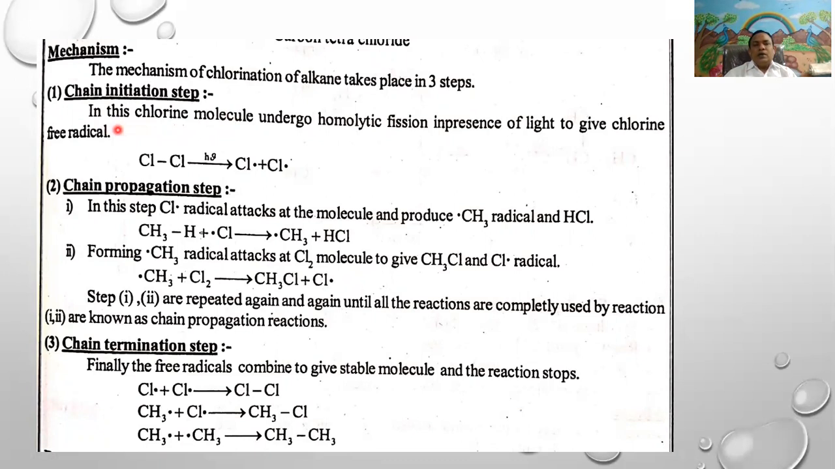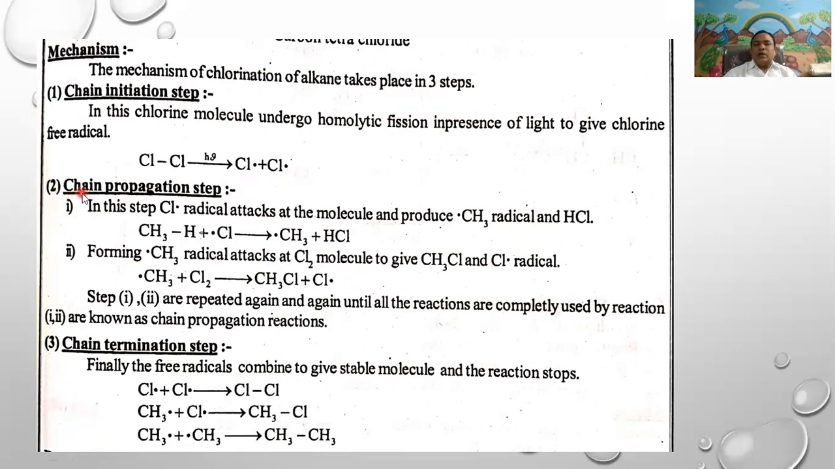In this step, chlorine absorbs one quantum of energy from the sunlight. It undergoes homolytic cleavage to give the more reactive chlorine radical. It is called the chain initiation step. Chlorine is a covalent molecule and is inert in nature. By absorbing one quantum of energy from the sunlight, it undergoes homolytic cleavage to give more reactive chlorine radicals, that is Cl dot plus Cl dot.